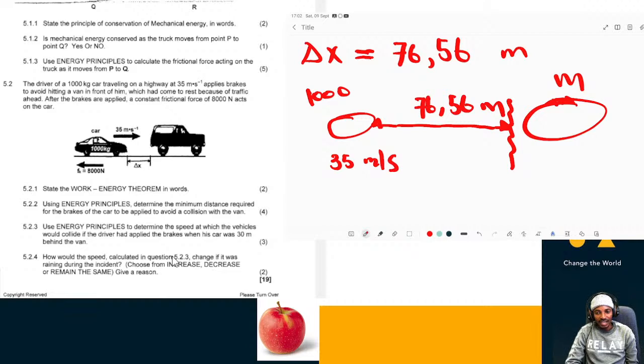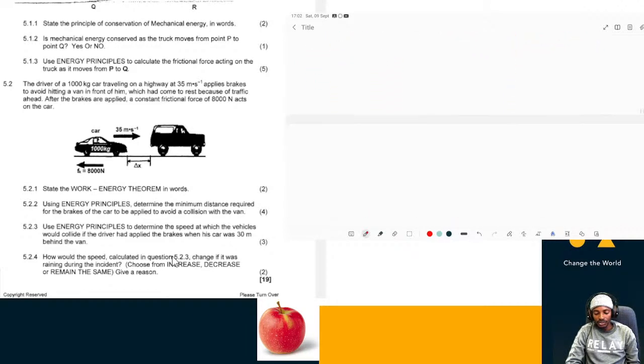So the driver will now need to apply more brakes, because remember the initial speed didn't change. The initial speed is still 35 meters per second. If he is still applying that 8,000 Newton force and the car is 30 meters behind, obviously it's going to hit this one. So now we need the velocity with which it will collide with the one ahead of it.